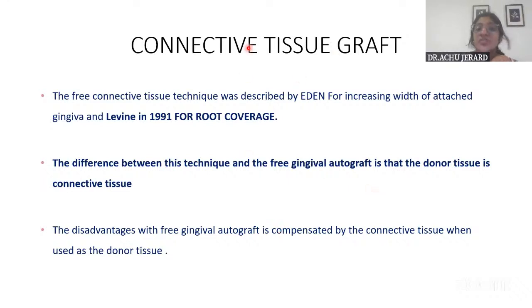So the connective tissue graft was first described by Eden for increasing the width of attached gingiva. Later, Levine is the one who proposed it for root coverage procedures. And you should know the difference between these, because in one place you will be reading the name Eden, and in another place you will be reading Levine.